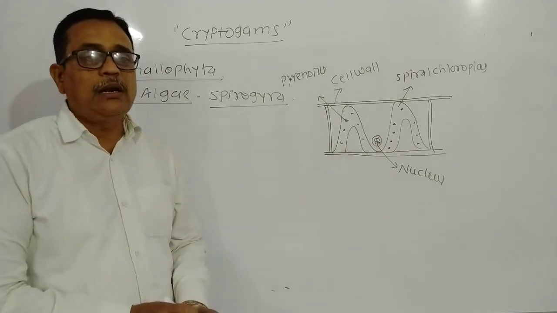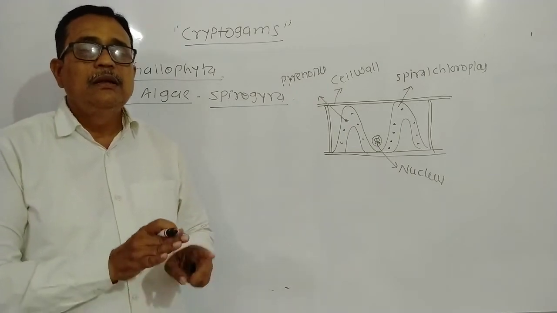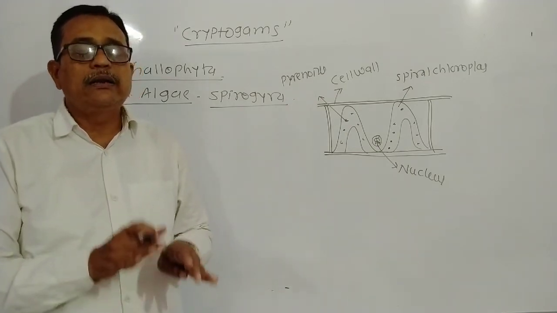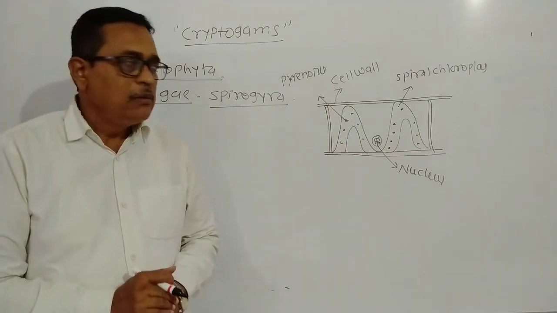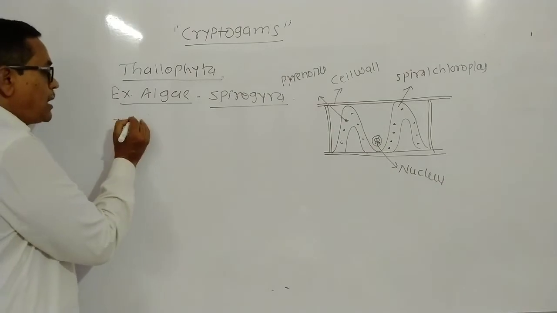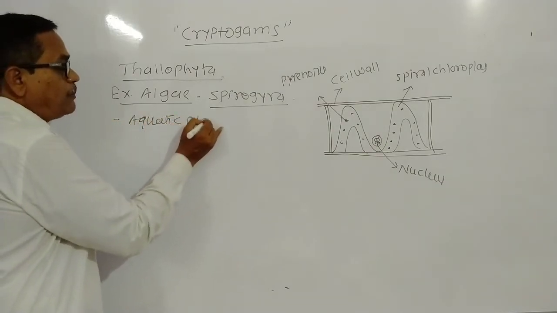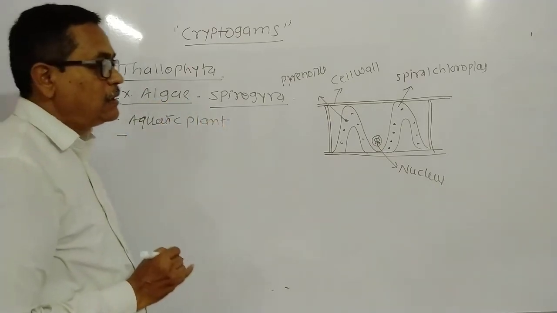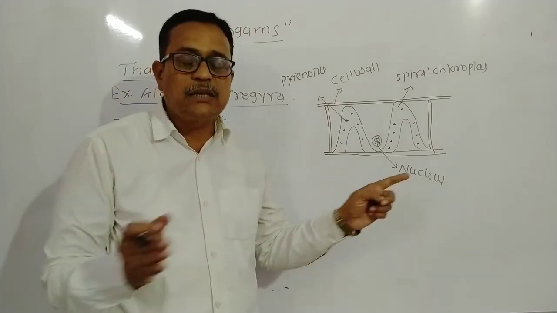The body of Spirogyra is a thread-like structure. A number of threads make a thallus-like structure, and it can grow in fresh water or marine water. It is an aquatic plant.